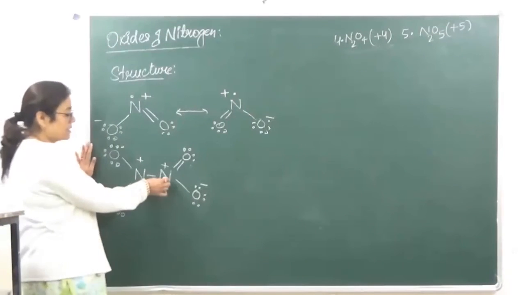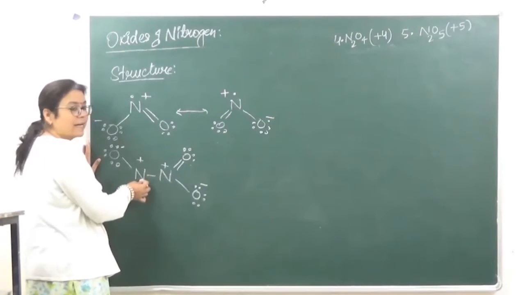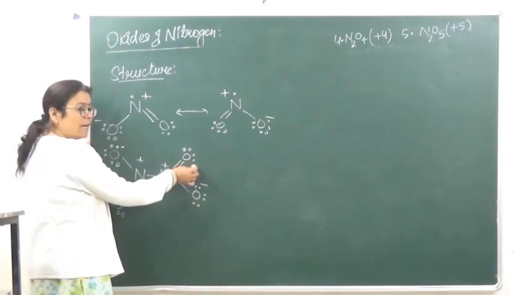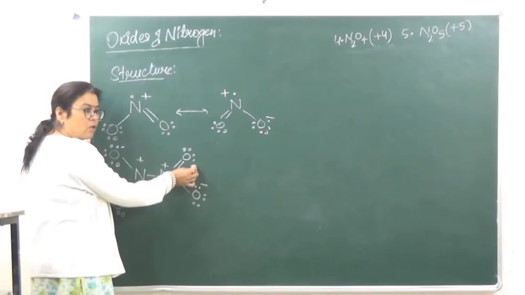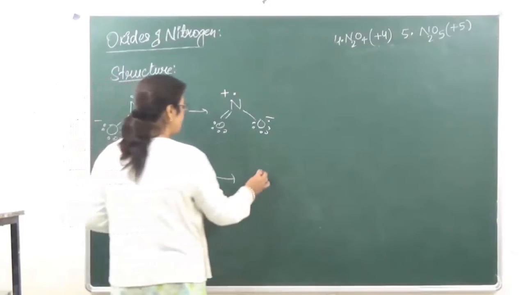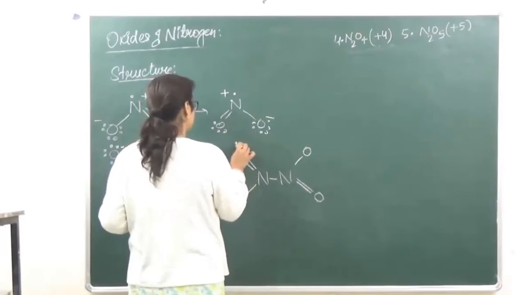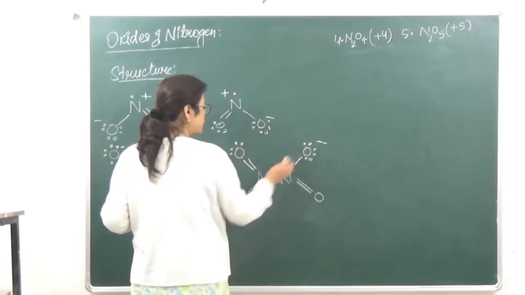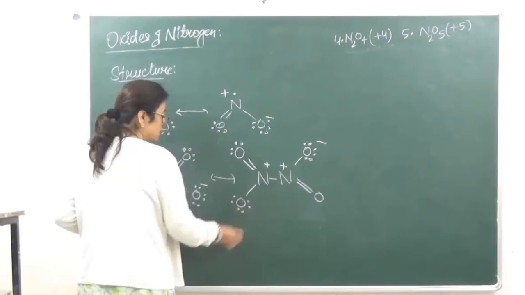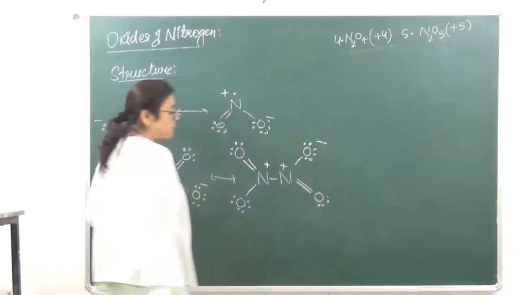ठीक है? So यहाँ पे इस नाइट्रोजन और इस नाइट्रोजन के ऊपर कोई भी lone pair of electrons present नहीं है. That is why they are getting positive charges. इसके ऊपर 6 electrons है तो negative charge. इसके ऊपर 4 electrons तो कोई भी charge नहीं. Got it? Okay. So इसका जो resonating structure बनेगा वो कैसा बनेगा? Negative charge on this, positive charge on this, positive charge on this. And 4.